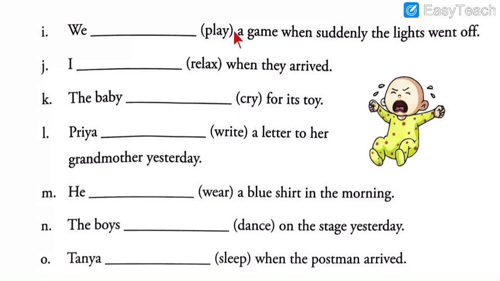Let us solve from question I. I hope that now you are ready with your books, pencils and whatever stationery is needed. Question I. We dash a game when suddenly the lights went off. In the brackets, the option given is play. So try to solve it. Your time starts now. 5,